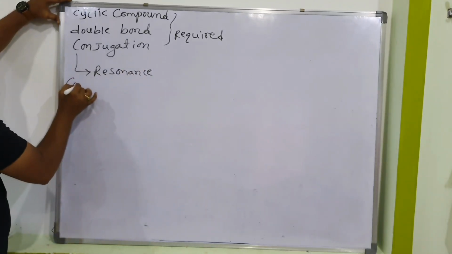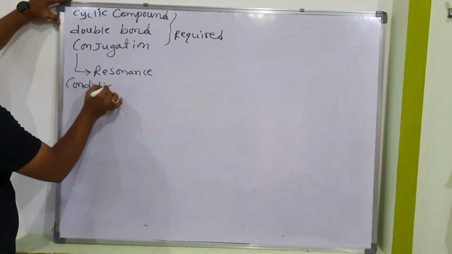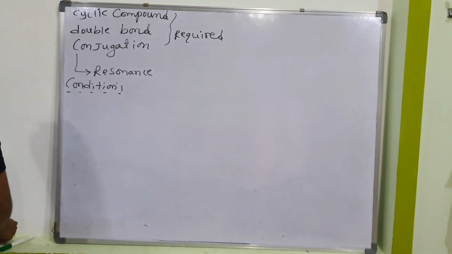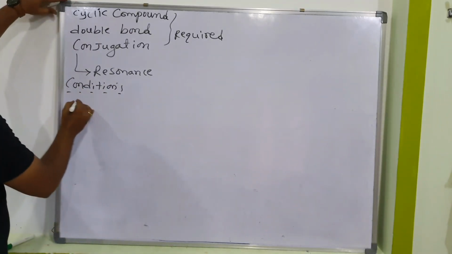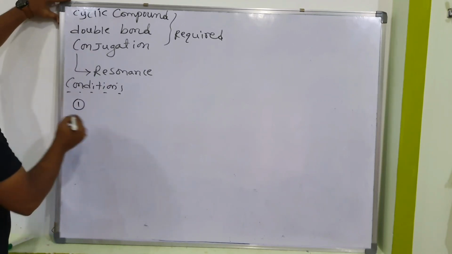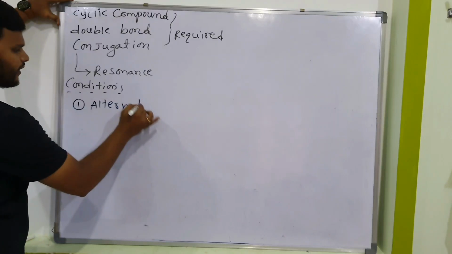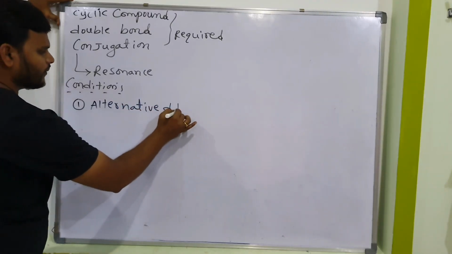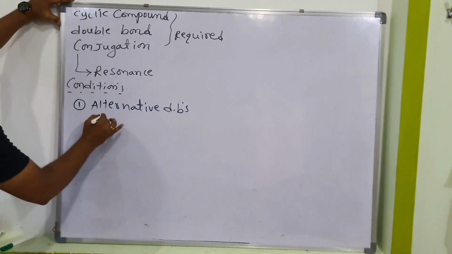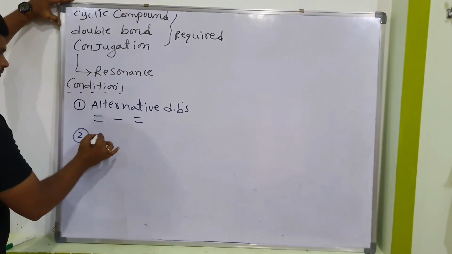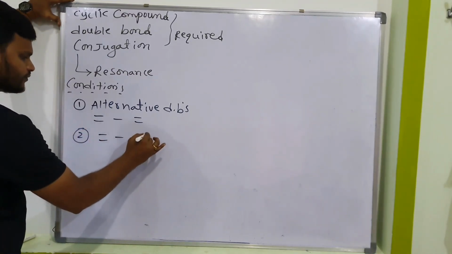What are the conditions for resonance? Already I told you. First one, alternate double bonds, shortcut DBS: double, single, double. Second condition, double, single, positive charge.